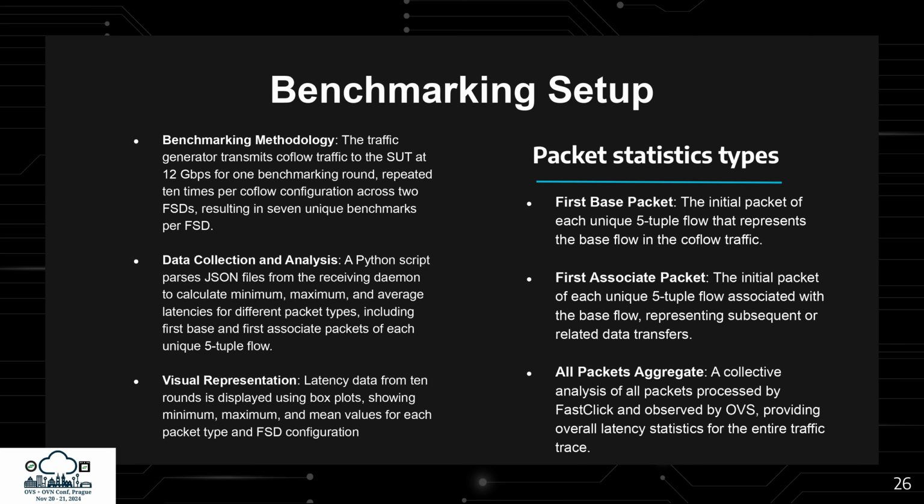The traffic generator transmits coflow traffic to the SUT at 12 gigabits per second. Repeated 10 times per coflow configuration, for the two flow size distributions, resulting in 7 unique benchmarks per distribution. A Python script parses JSON files from the receiving daemon to calculate minimum, maximum, and average latencies. These include metrics for the first packet of each unique 5-tuple base and associated flow, as well as latency for all packets processed by fast-click and observed by OVS.